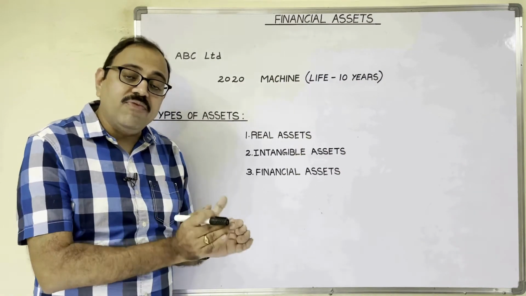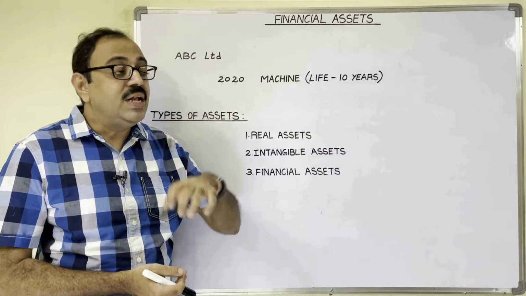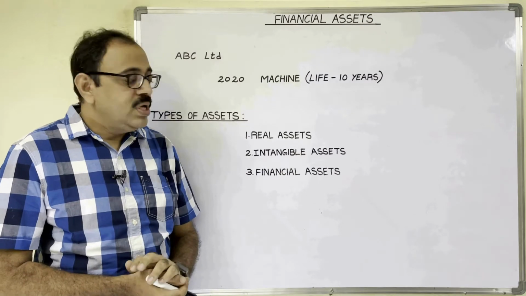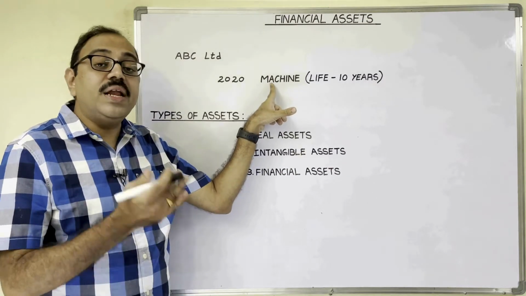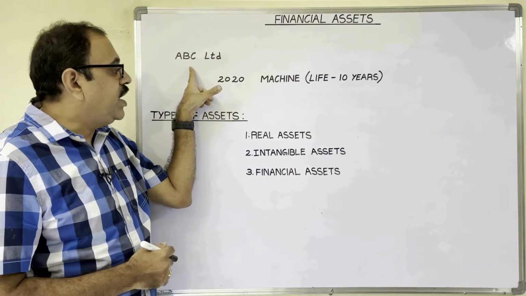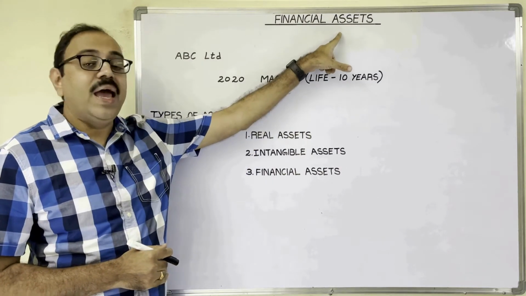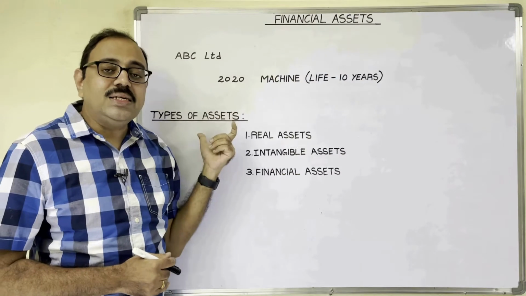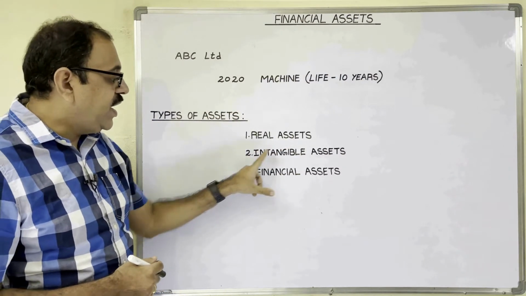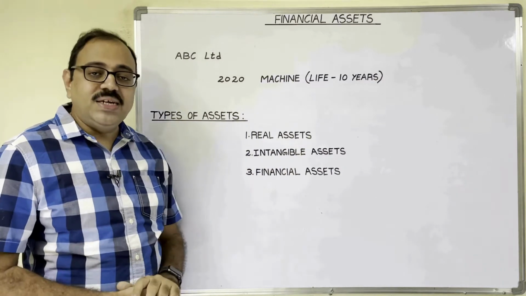The company is going to manufacture pens, and by selling these pens, the company is going to earn income. So this machine is useful to generate income for a long period. Therefore, to this company, the machine is known as an asset. These assets are divided into three types: real assets, intangible assets, and financial assets.